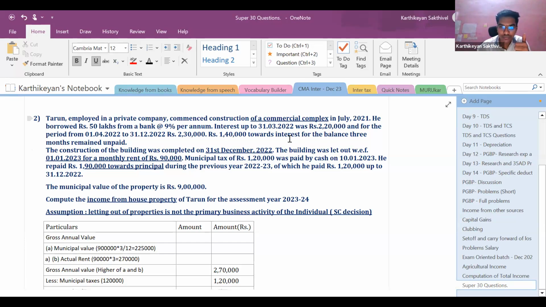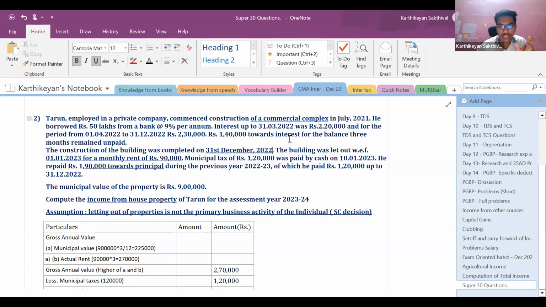There are 3 periods. So first period, what is the interest? It is 2,20,000 up to 31/3/2022. Is the building ready by end of that financial year? No, right? So that is pre-construction interest. Come to the next period, 1/4/22 to 31/12/22. 2,30,000. Is my property ready by end of that financial year?